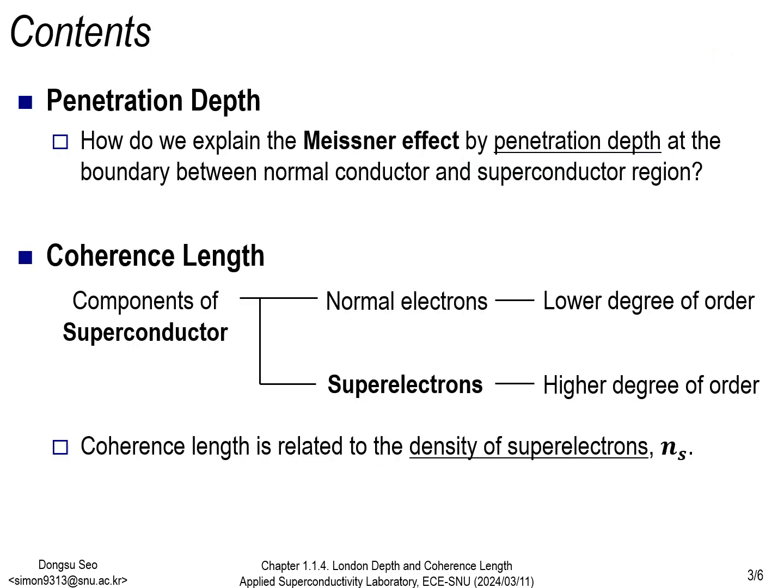First, here is the conceptual question for the penetration depth before we head into the content. The question is, how do we explain the Meissner effect by penetration depth at the boundary between the normal conductor and superconductor region? Second, the superconductor consists of normal electrons and superelectrons. Normal electrons have a lower degree of order, and superelectrons have a higher degree of order. Finally, we come to the coherence length, which is related to the density of superelectrons.